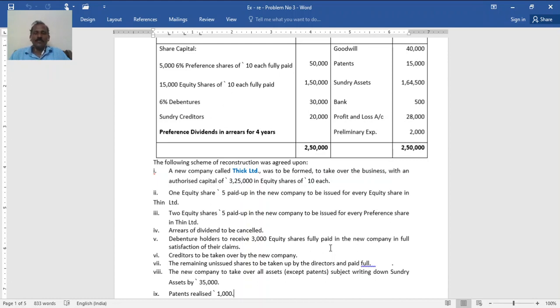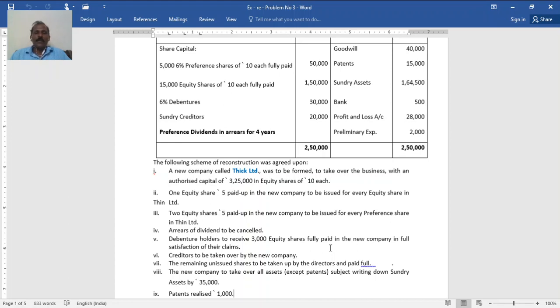There is no cancellation, as it is not given as a liability, no amount is mentioned in the column, so no treatment is required for that. Debenture holders to receive 3,000 equity shares fully paid in the new company in full satisfaction of their claims. See, debentures are taken over once, then giving them equity shares. Creditors to be taken over by the new company. Remaining unissued shares to be taken up by the directors and paid in full.